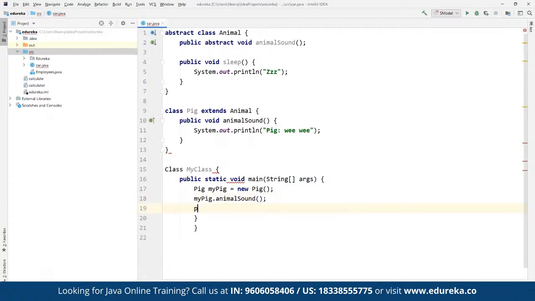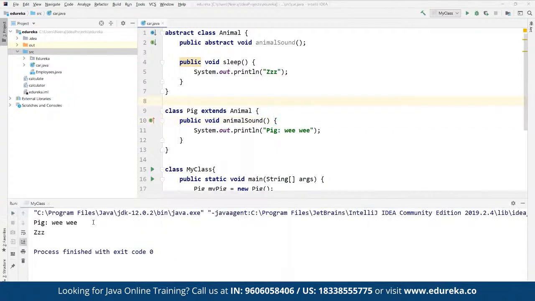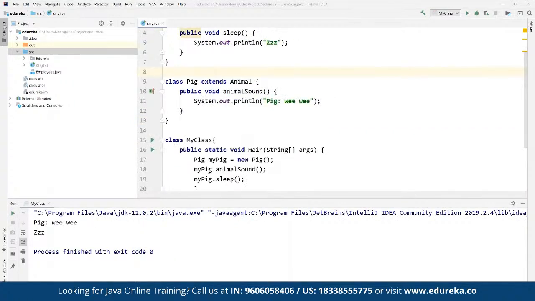And then we can define the sound for what? Sound for the sheep. What sound does it make? This is going to be inherited from the above class that we have specified here. That's how we make sure we are inheriting these classes one after the other as per the structure defined. Once we are done, we can build it to find any errors, and then we can run it. Here we can see the sound and the actual sound being defined as part of the output by using the concept of abstraction.